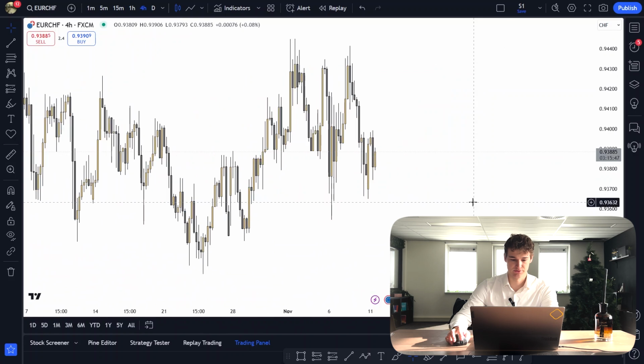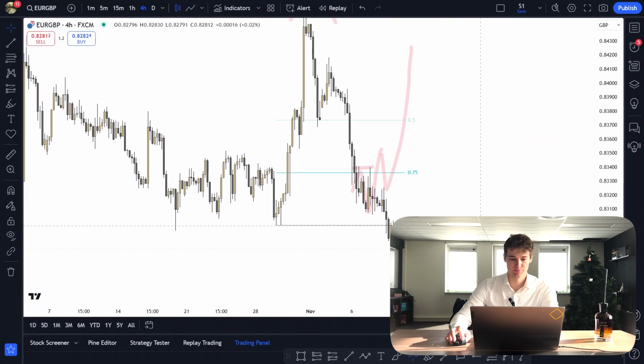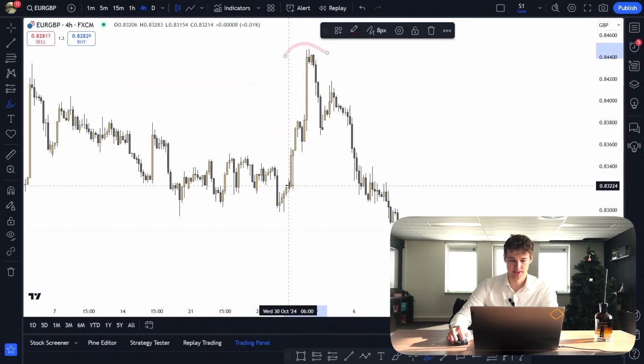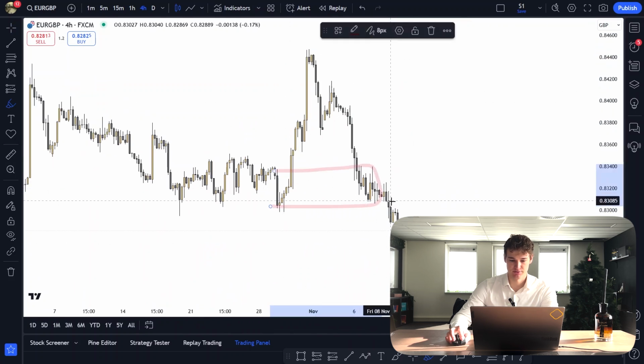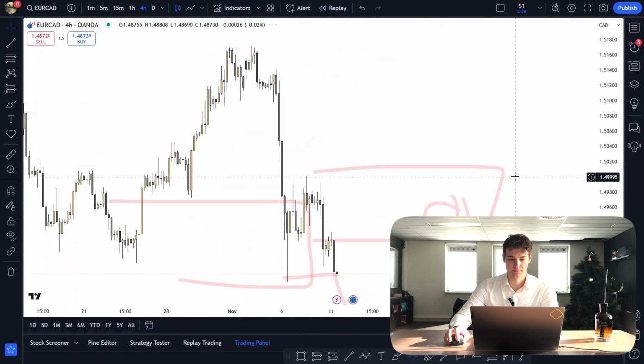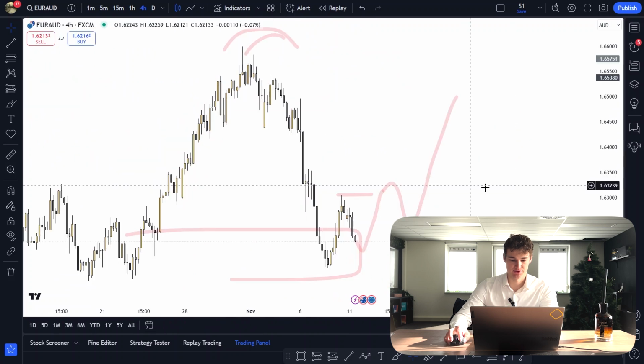Euro CHF, currently ranging. Euro GBP, the analysis was basically once we tap demand to take out that high. We never really saw that. We just saw a small reaction off of it, and then we trembled to the downside. So right now, I'm just staying out because there's not a lot of clear momentum. Euro CAD, it's the same thing essentially.